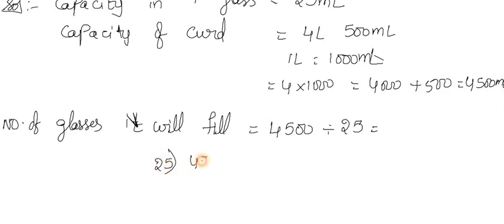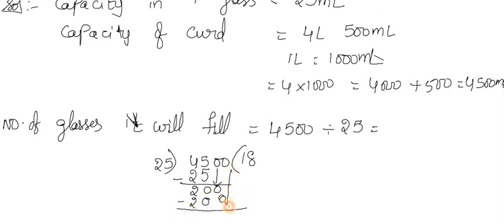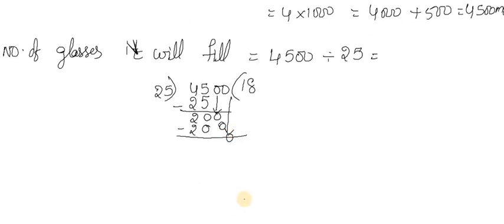4500 divided by 25. As we all know, 25 2s are 50, so we will go for 25 1s are 25. 5 minus 5 is 0, 4 minus 2 is 2, 200. 25 8s are 200. And 0, 25 zeros are 0. So how many glasses can it fill? 180 glasses it will fill, if each glass has 25 milliliters of capacity.